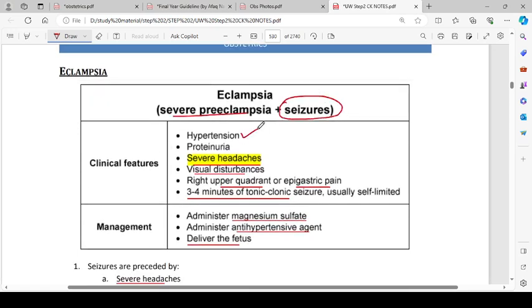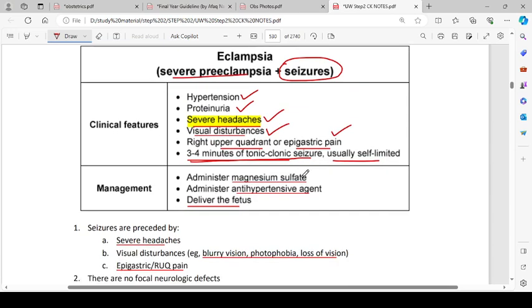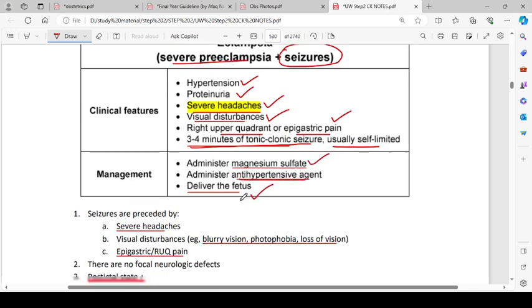The clinical features are hypertension, proteinuria, severe headache, visual disturbances, right upper quadrant or epigastric pain, and 3 to 4 minutes of tonic-clonic seizures, and usually they are self-limited. Management is to administer magnesium sulfate, administer an antihypertensive agent, and deliver the fetus.